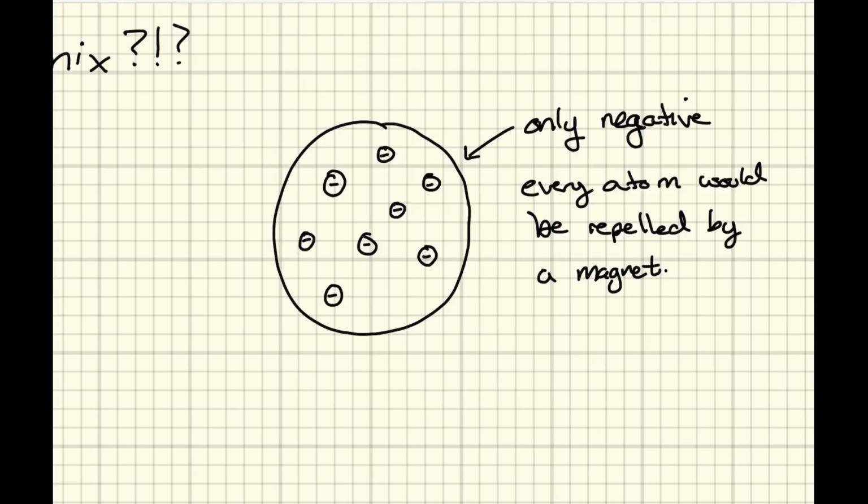That doesn't work, because a magnet can be near wood, stone, some other metals, or water, and it doesn't repel those materials, which means that atoms themselves cannot be charged.